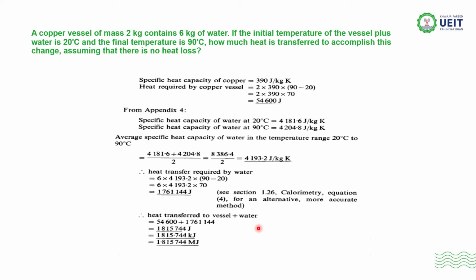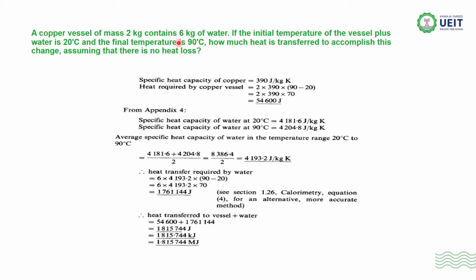A copper vessel of mass 2 kg contains 6 kilograms of water. If the initial temperature of the vessel plus water is 20 and the final is 90, how much heat is transferred to accomplish this change, assuming there is no heat loss? So in this specific numerical, we basically have two substances, the copper vessel and the water inside it.